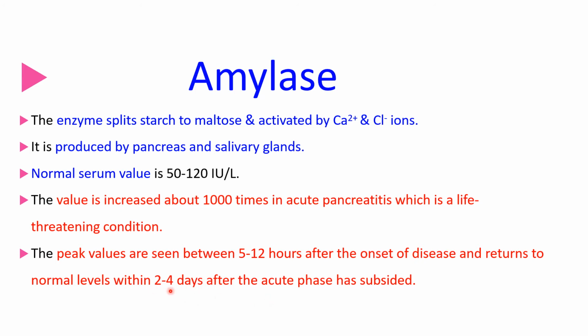So we can estimate even after 2 to 3 days, then it will come to normal level. So immediately within 12 hours we have to estimate the level of amylase, so that it will give the idea about the pancreatic condition. If its level is increased too much, then we can suspect acute pancreatitis.